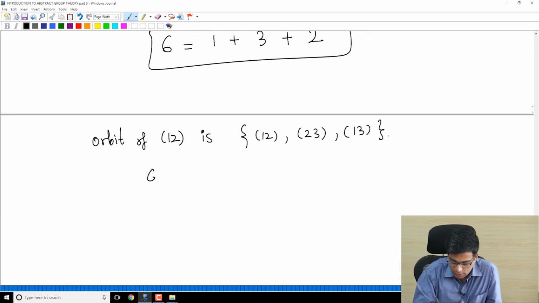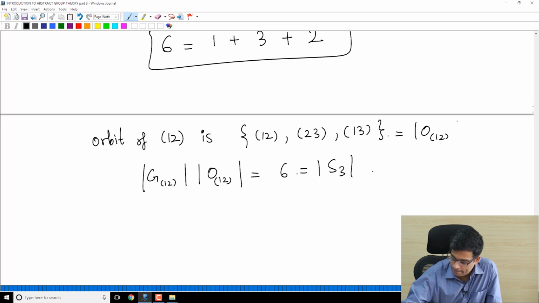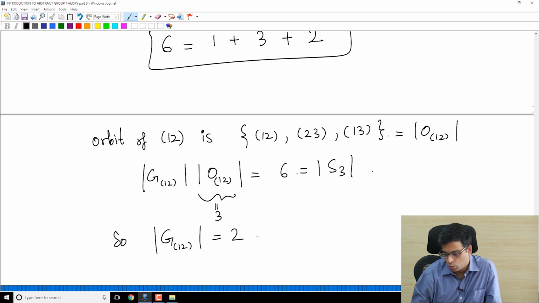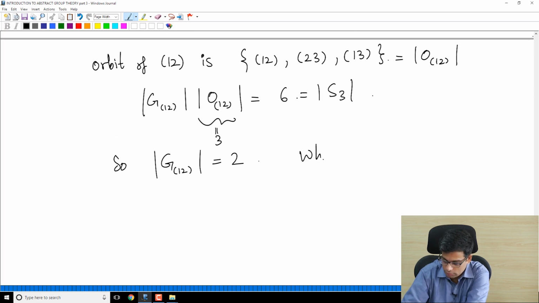So remember the size of the stabilizer of (1 2) times the size of the orbit of (1 2) must equal 6, because this is the order of S3, and this is 3. So the stabilizer of (1 2) must be of size 2. What is it?